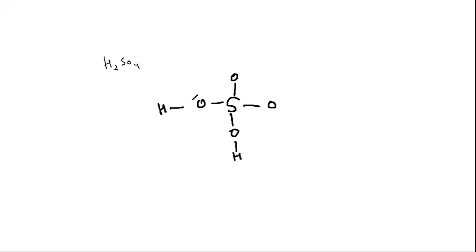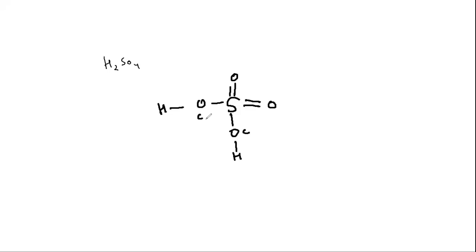This oxygen will have 2 bonds, octet complete. This oxygen will also have 2 bonds, octet complete. But this oxygen has only 1 bond, so it will have 1 double bond. And this oxygen will also have 1 double bond. So all the surrounding atoms have their octet complete.